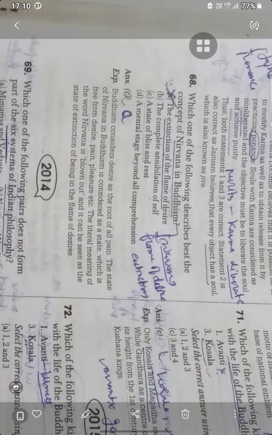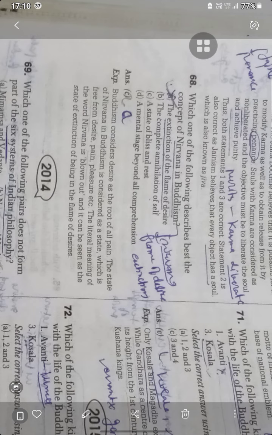Next one is, which of the following describes best the concept of nirvana in Buddhism? So nirvana was the extinction of the flame of desires. Buddhism considered desire the root of all pain. The state of nirvana in Buddhism is considered as the state which is free from desire, pain and pleasure. The literal meaning of the word nirvana is blowing out, and it can be seen as the state of extinction of the flame of desires. That is the main philosophy. The complete annihilation of self, no. The state of bliss and rest, no. The mental stage beyond all comprehension, no. It's the extinction of the flame of desires.